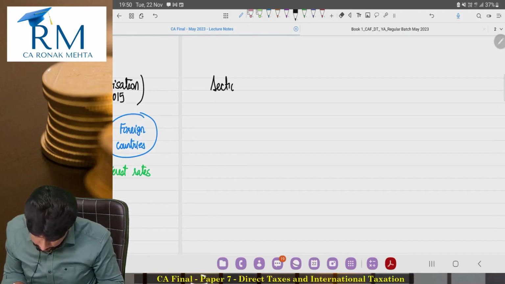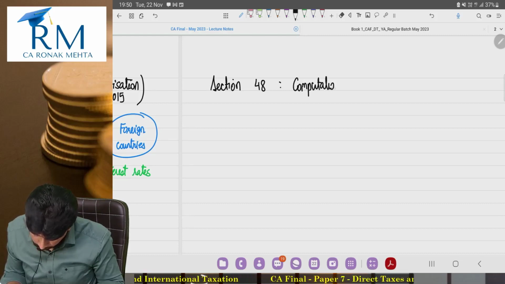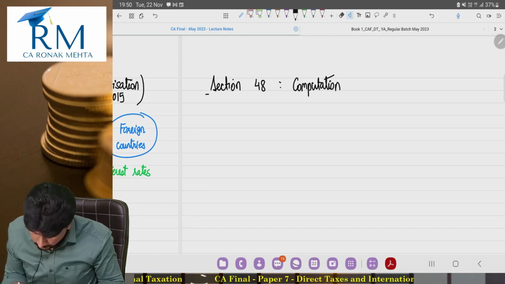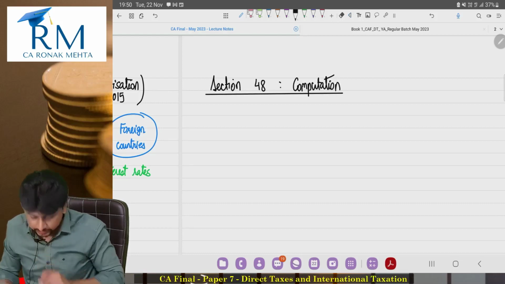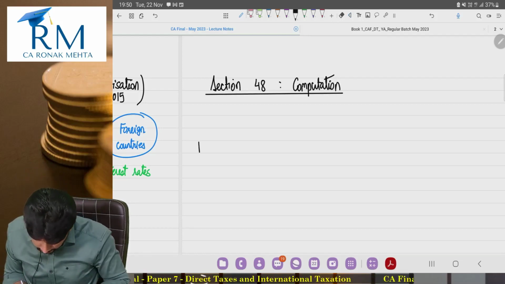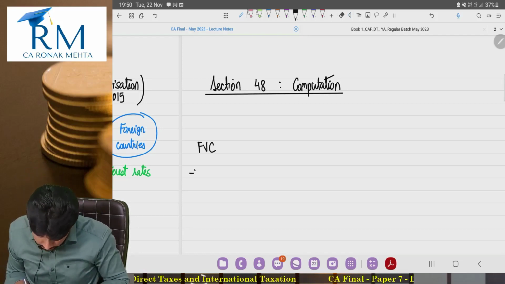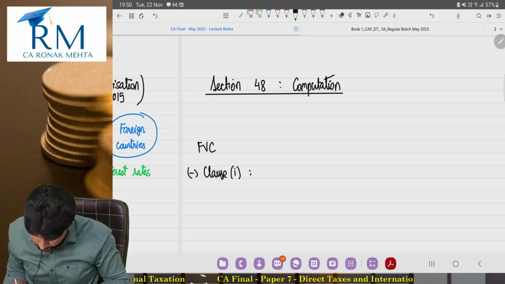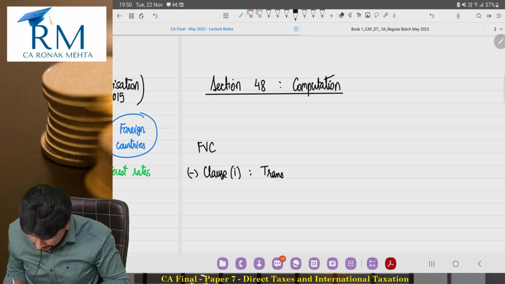What did section 48, the computation mechanism, tell us? The computation mechanism in section 48 told us that from the full value of consideration you will subtract under clause 1 expenditure incurred wholly and exclusively in connection with transfer.